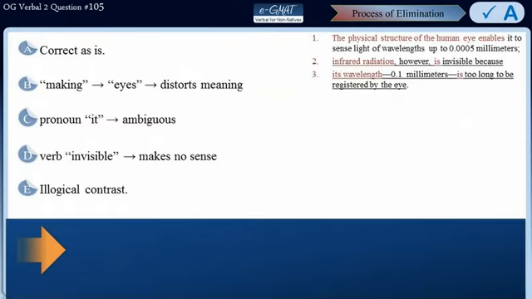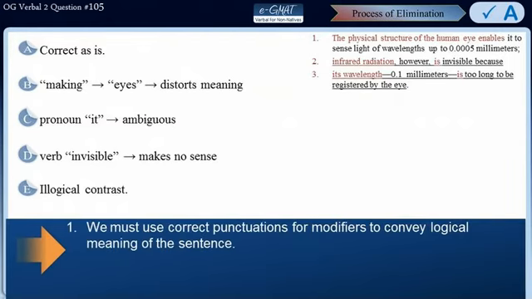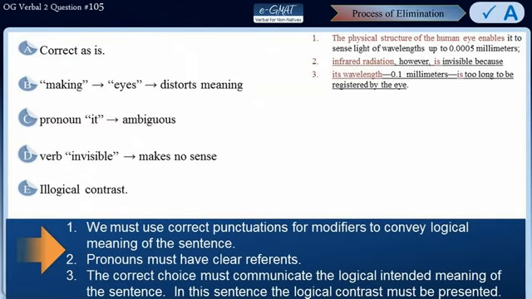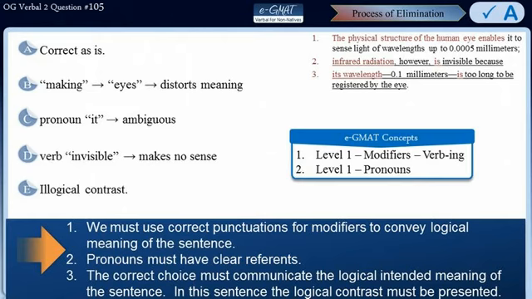This brings us to the takeaway messages now. We must use correct punctuation for modifiers to convey the intended logical meaning of the sentence. Also, every pronoun in the sentence must have a clear referent. The correct choice must communicate the logical intended meaning of the sentence. In this sentence, the logical contrast must be presented. The concepts tested in this sentence have been covered in e-GMAT concepts, Level 1 modifiers verb-ing and Level 1 pronouns.